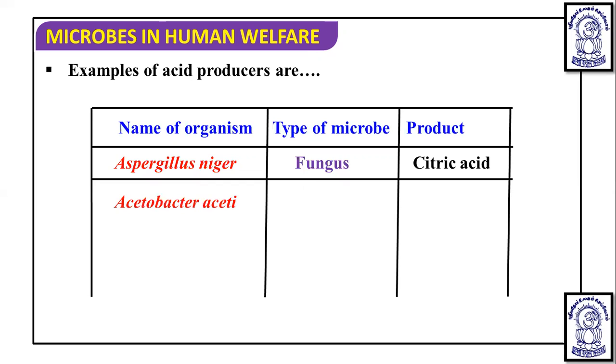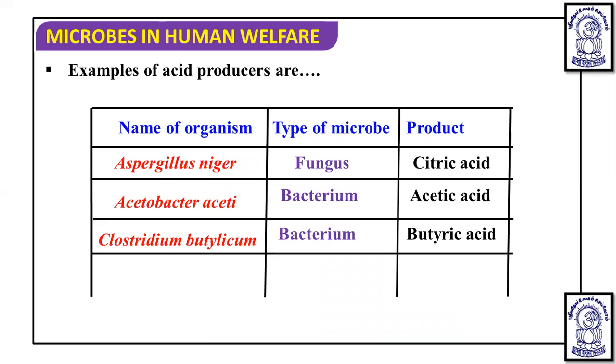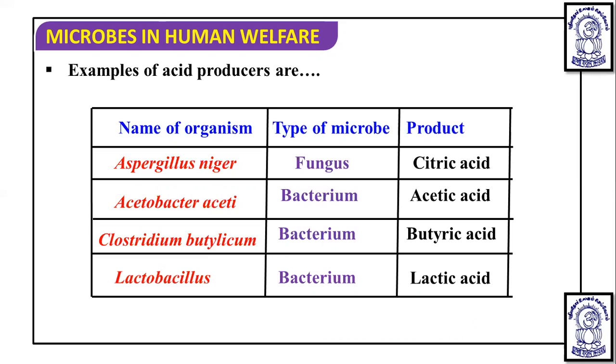Another organism is Acetobacter aceti, a bacterium that produces acetic acid, which is used in the preparation of vinegar. Next is Clostridium botulinum, a bacterium that produces butyric acid, which is used for making rancid butter. Then Lactobacillus, a bacterium, produces lactic acid, which is formed in curd making.